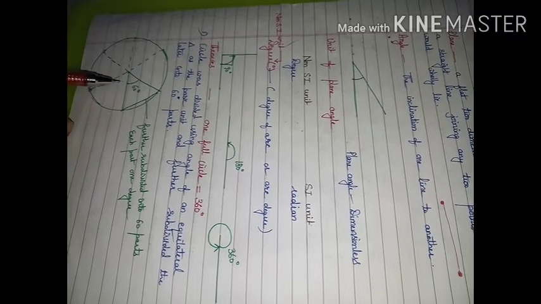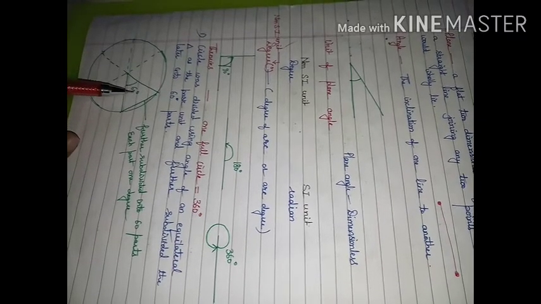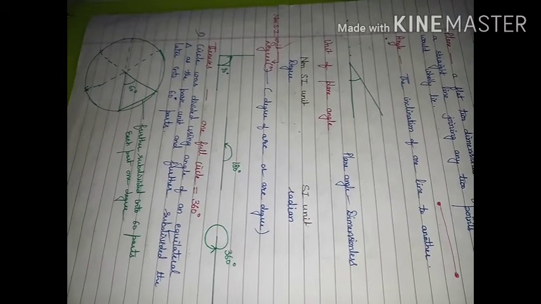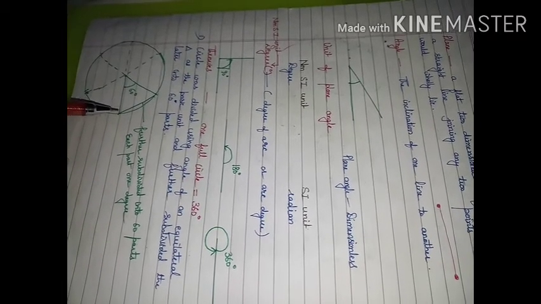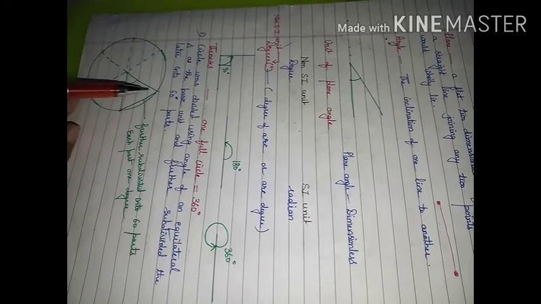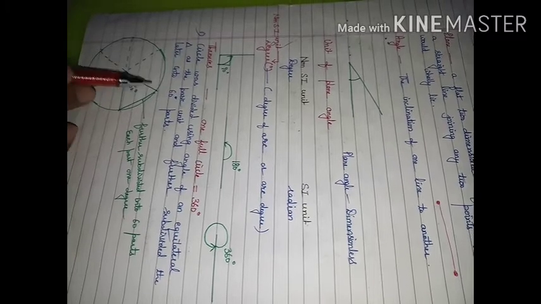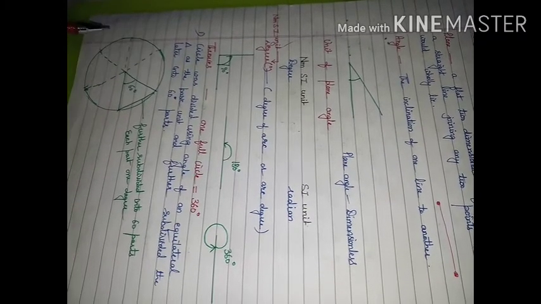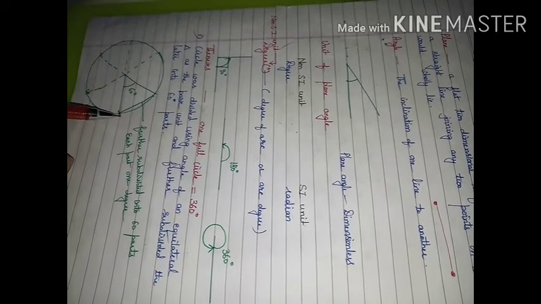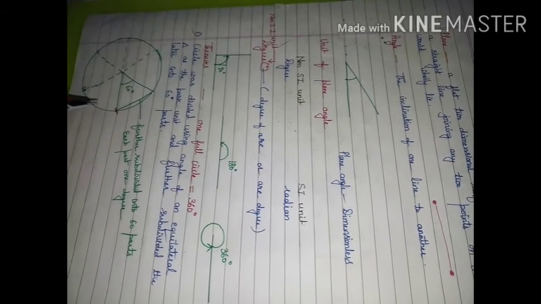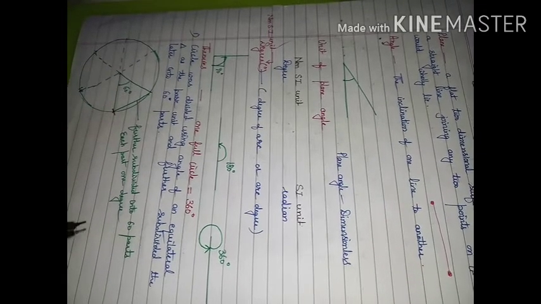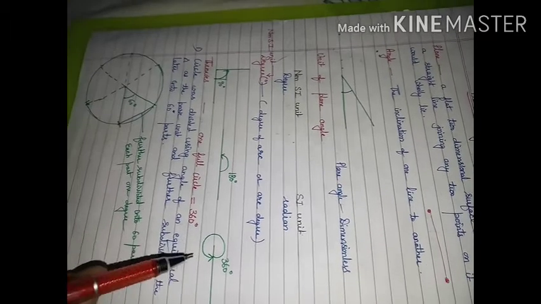From here till here, this much space we have represented by 60 degree. Then this space was further divided into 60 equal parts, and each further subdivided space was equal to 1 degree. So from here to here you get 60 divisions, from here to here you have 120 divisions, and like this you get more and more divisions. Finally, when you reach here, you complete 360 degree or 360 divisions. This is one theory for considering 360 degree for a full circle.